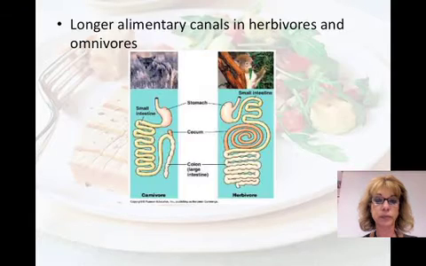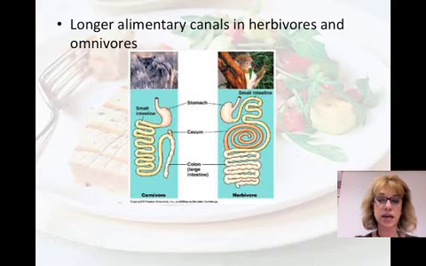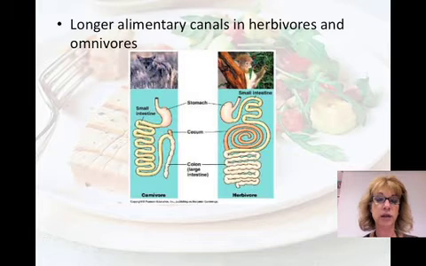There are certain herbivores and omnivores that have longer GI tracts or alimentary canals than other animals. The length of the alimentary tract is relative to their body size. The reason for this is because plants are harder to digest than meat, and it needs to take a lot longer, hence the longer digestive tract for slower digestion.